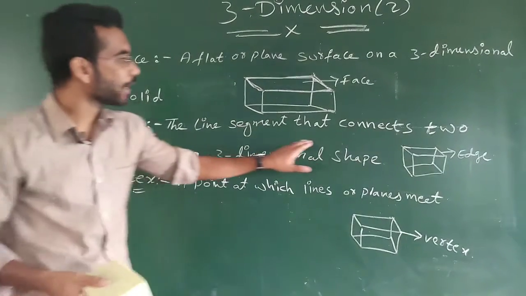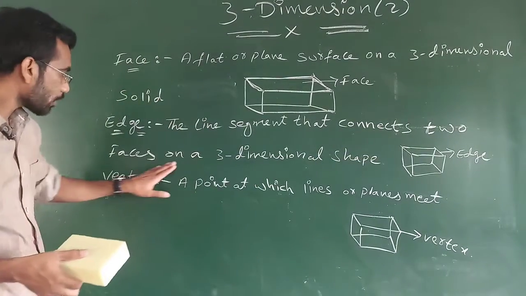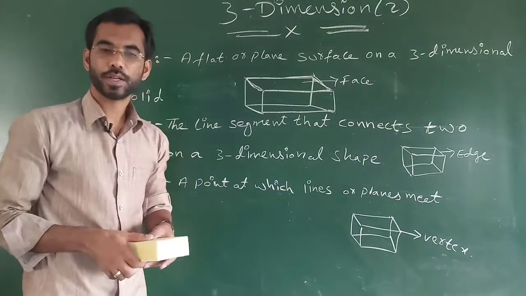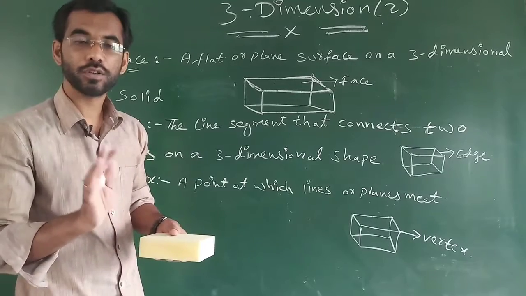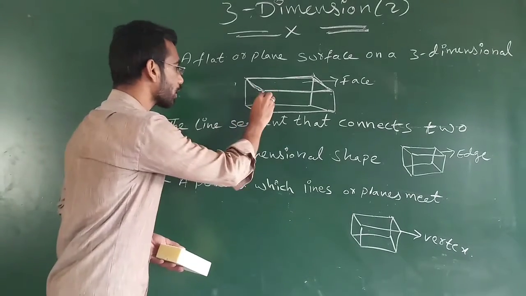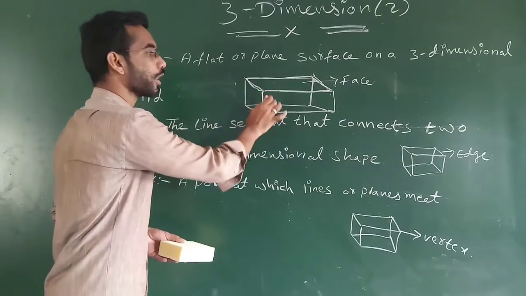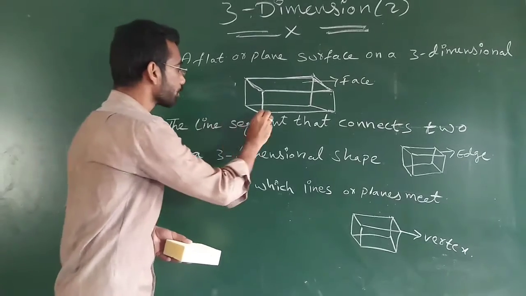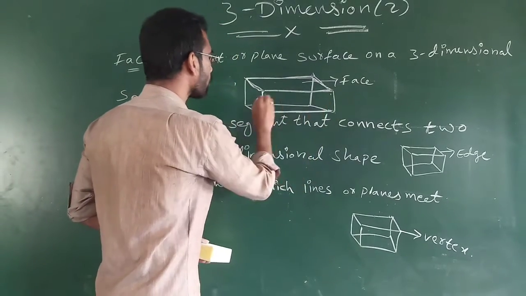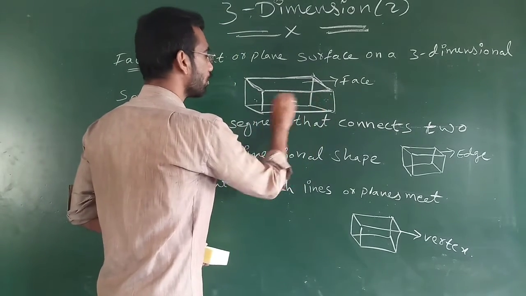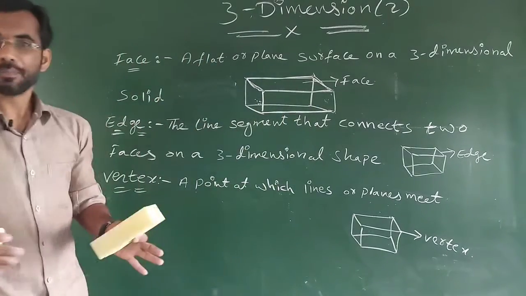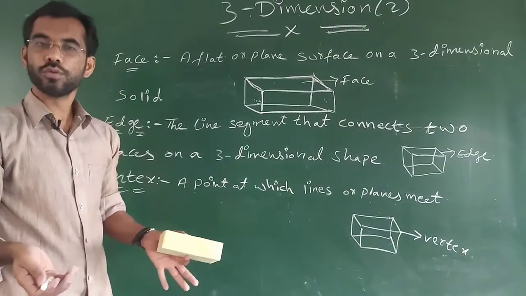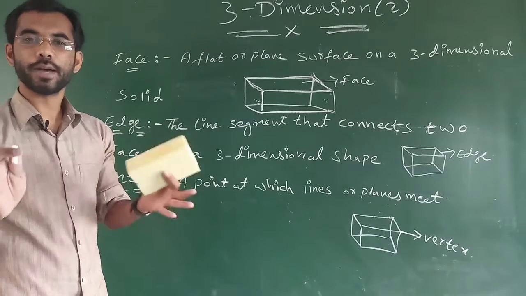The line segment that connects two faces on a 3 dimension shape. See, this line segment is connecting these two faces. And this line segment is connecting these two faces. Is it not like that? A line segment which is connecting two faces of a 3 dimension shape.